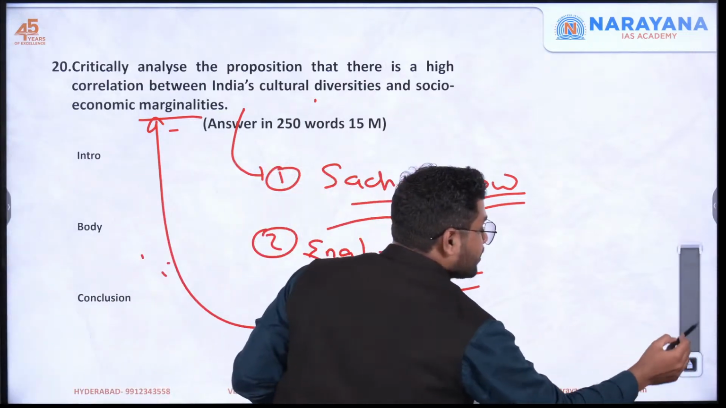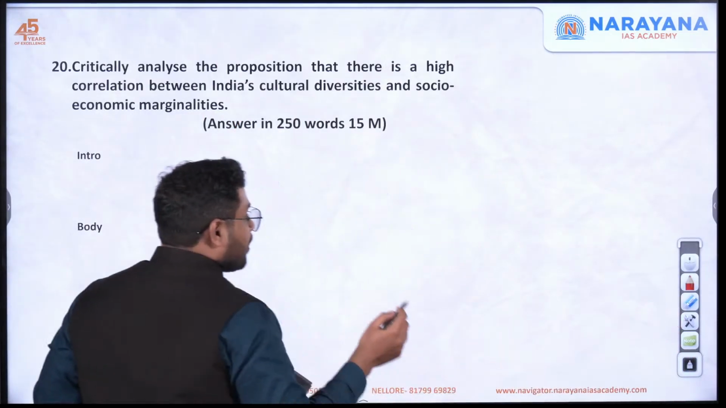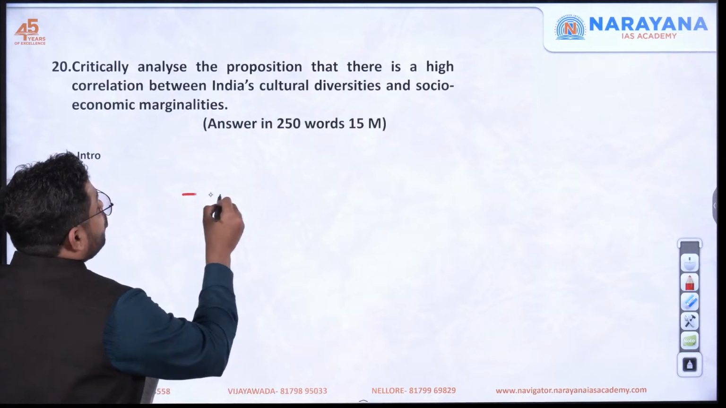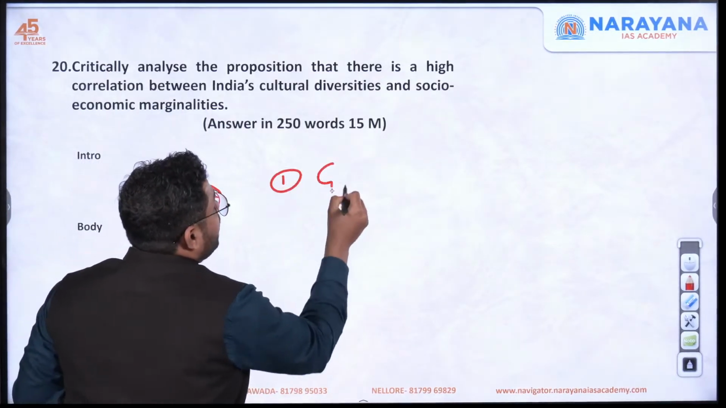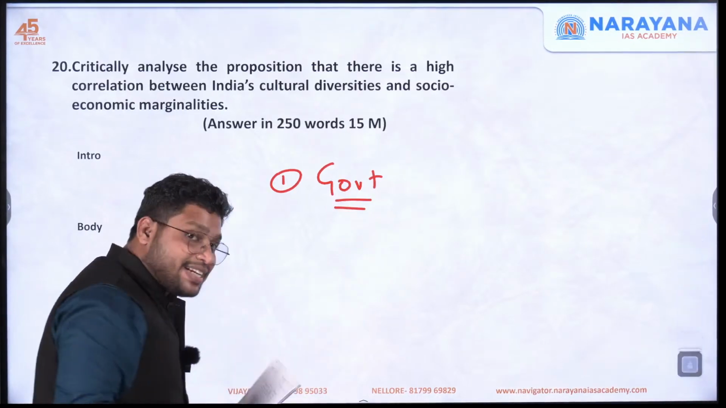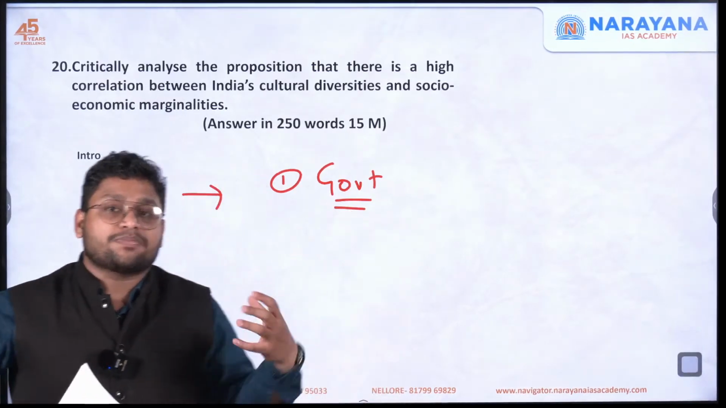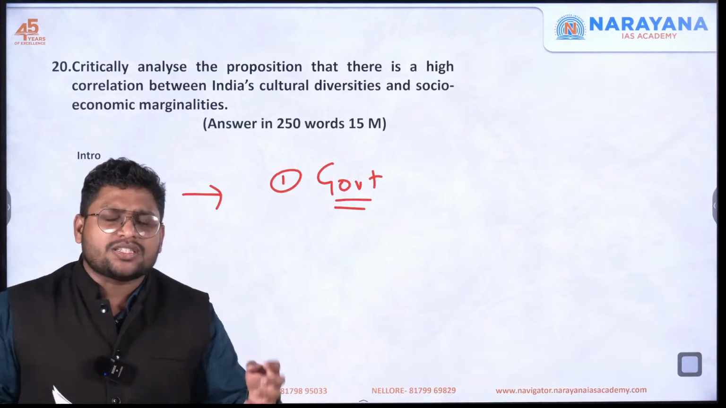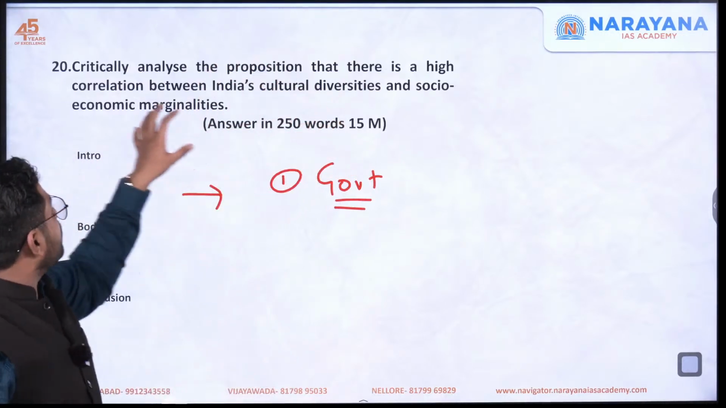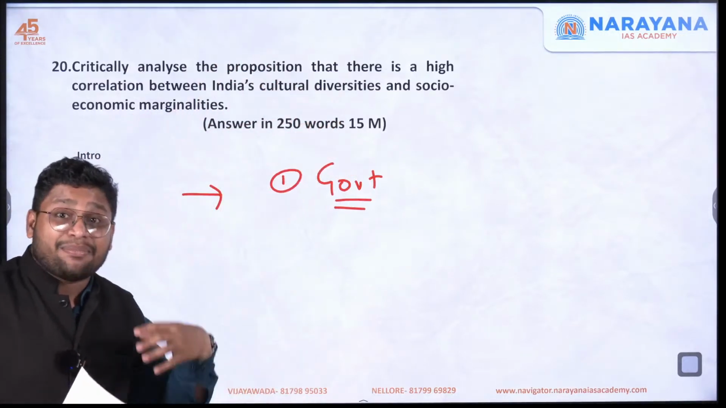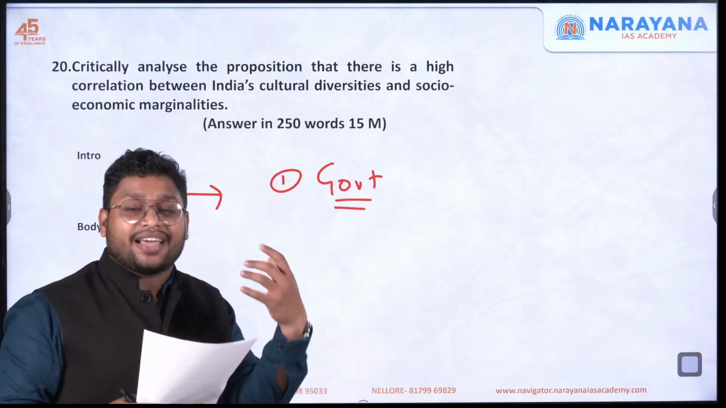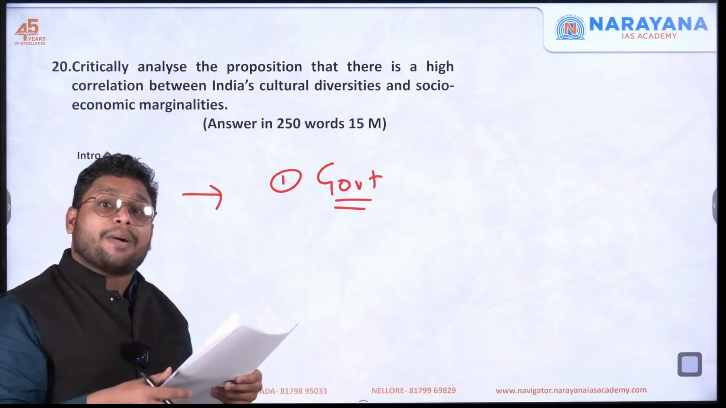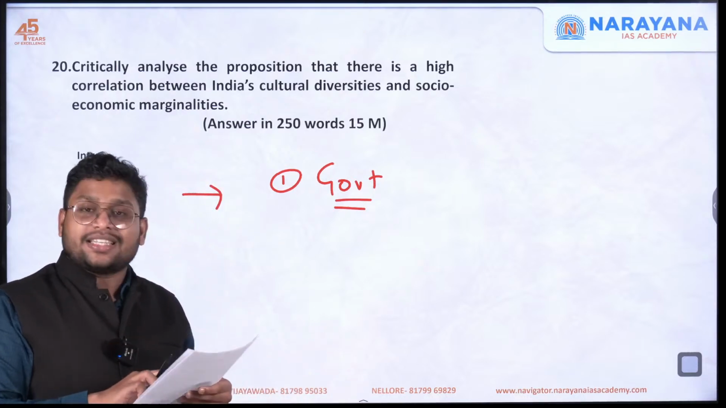But we are discussing the other side of the coin, which shows that it is not necessary that this will happen. Why? Because first of all, we have a government which is called a welfare state, which comes up with schemes, subsidies, or actions and policies which try to reduce these socio-economic marginalities. So they ensure that some schemes for these people are there, so that we can make them part of the mainstream.